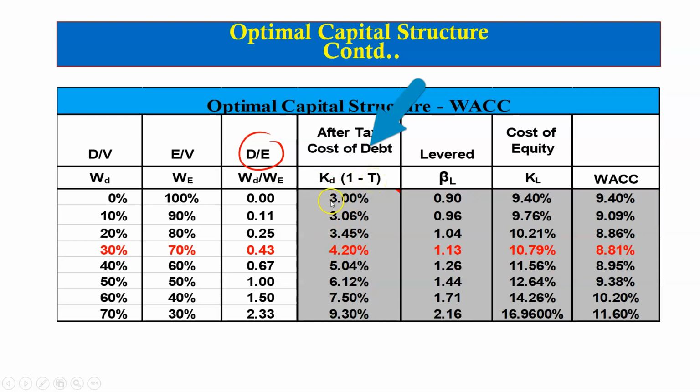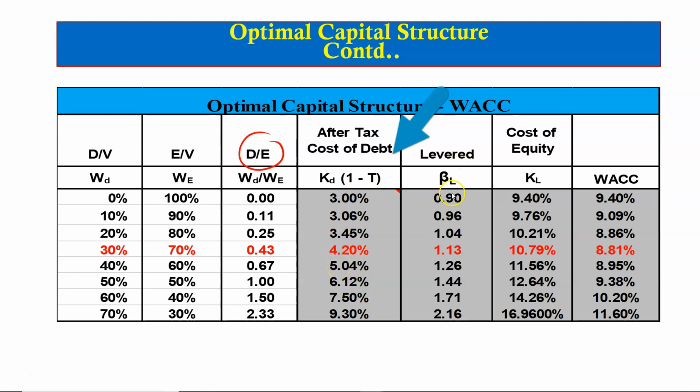So 5% times (1 minus 40%) gives us 3%. The after-tax cost of debt for the other levels of borrowing is calculated in the same way, multiplying the cost of debt for that level by 1 minus the tax rate, and we obtain the after-tax cost of debt for the respective levels of borrowing.